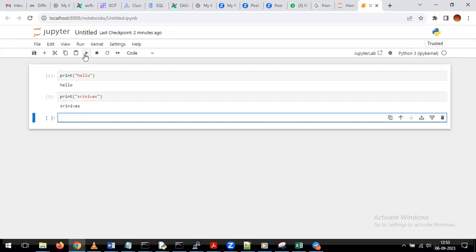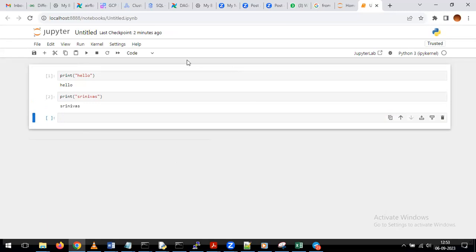So I can say it is completely similar to your IDLE, or similar to your other windows. The only thing is, this is one more way we can run our Python programs as part of real time. Just for understanding that and to get real-time knowledge, I'm showing you how we can run the programs on top of our Jupyter window.